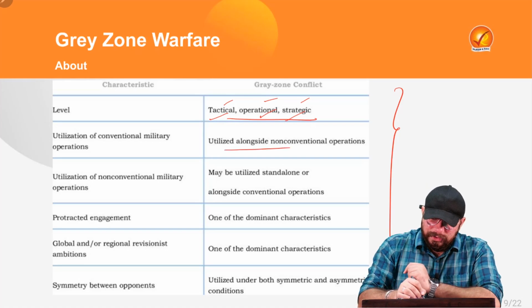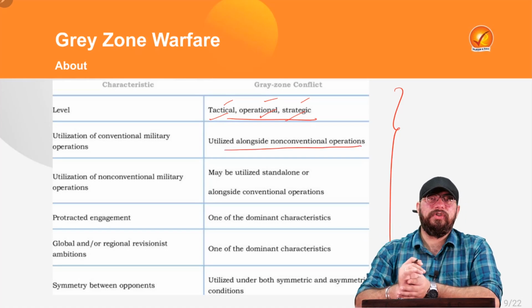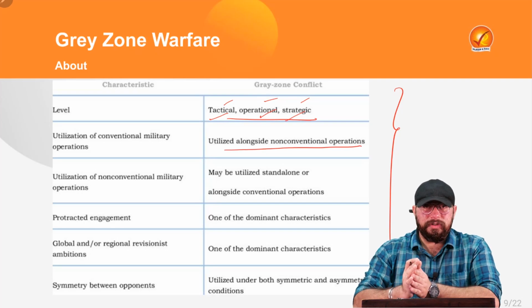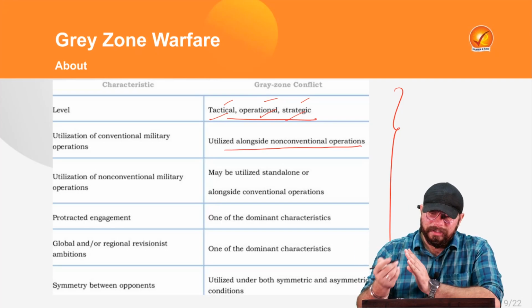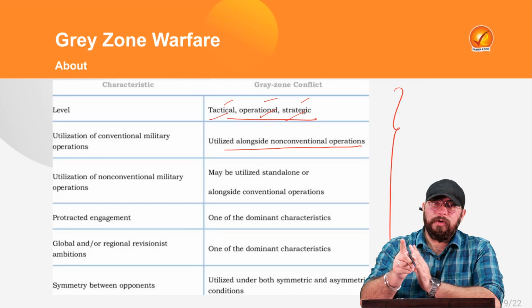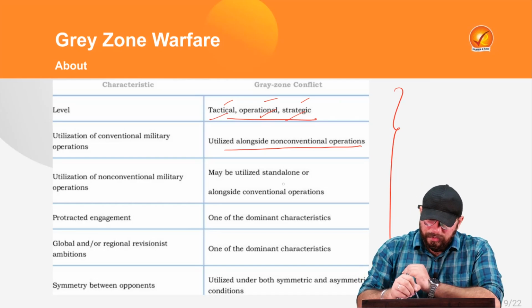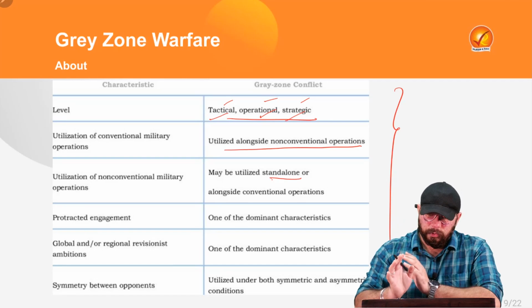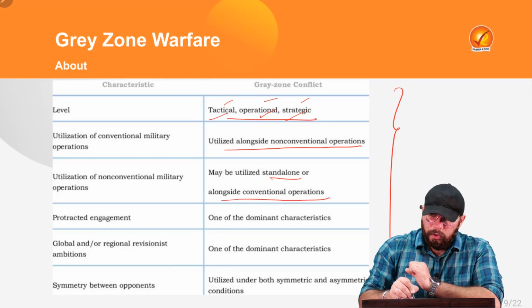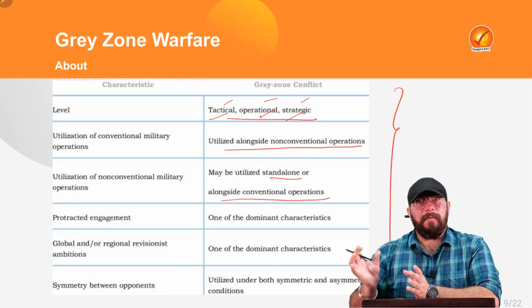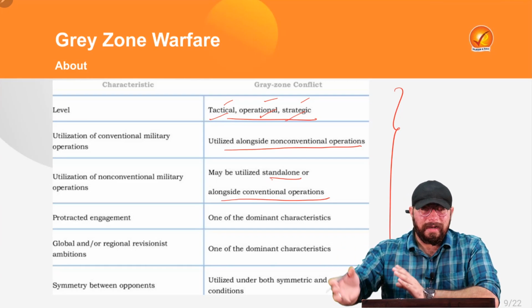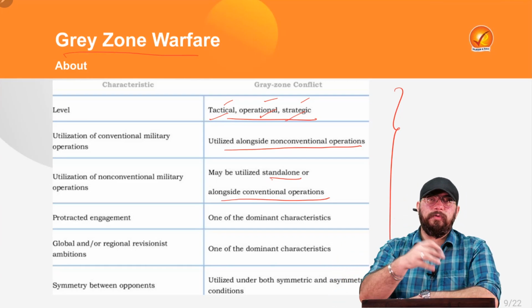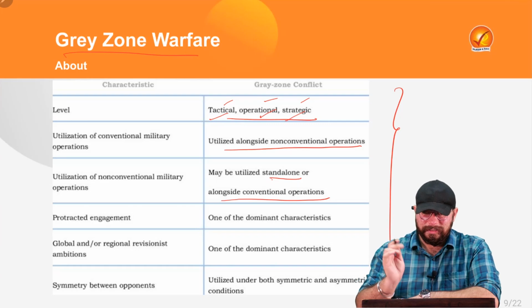Also, it is utilized alongside non-conventional operations. Conventional operations means outright war. Non-conventional operations, gray zone warfare is associated with that. Now, it may be utilized standalone, that means separately gray zone warfare, or it may be used alongside conventional operations. That means there might be a war going on, and alongside there would be a gray zone warfare also going on. So both ways it works.